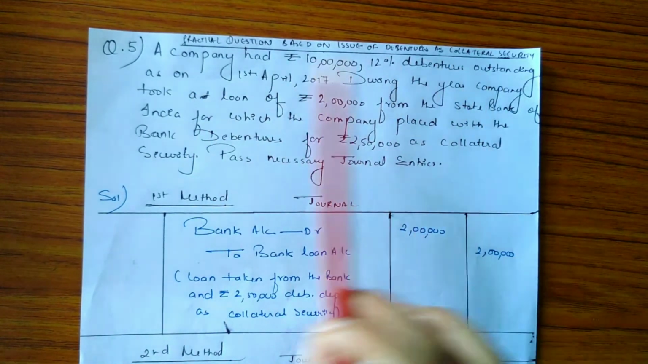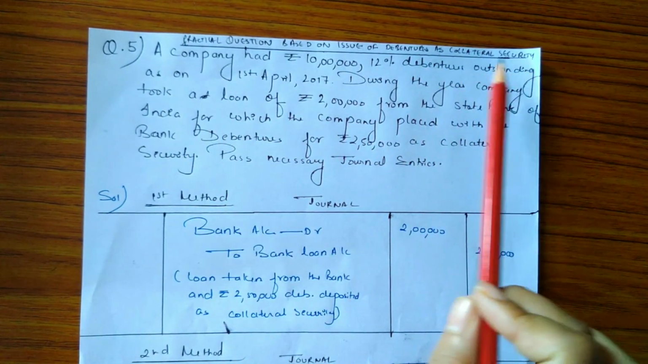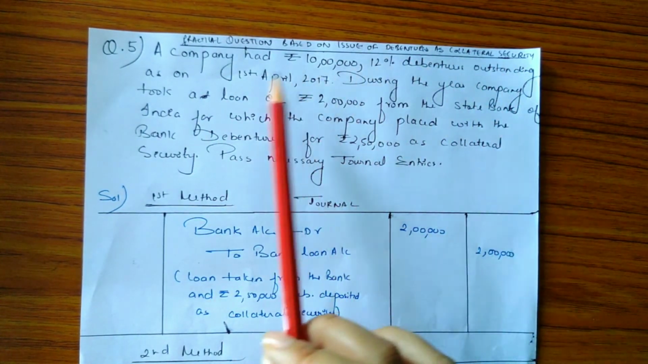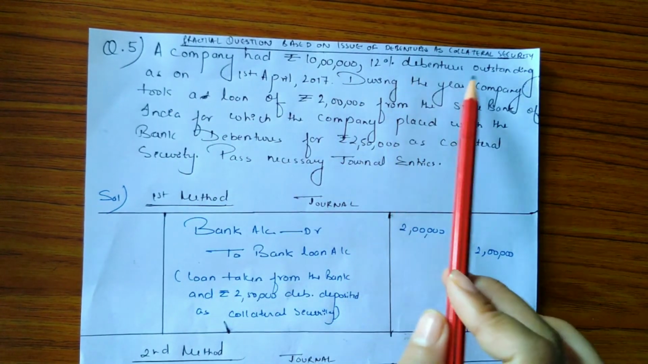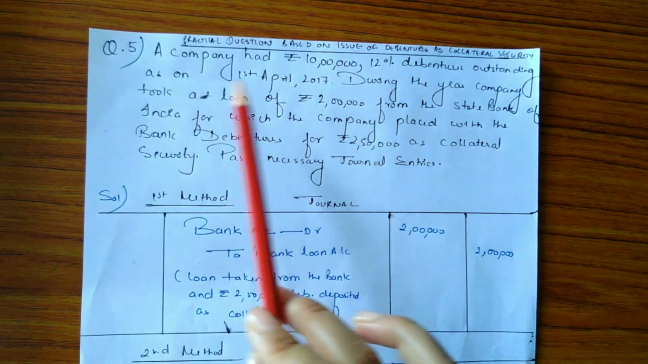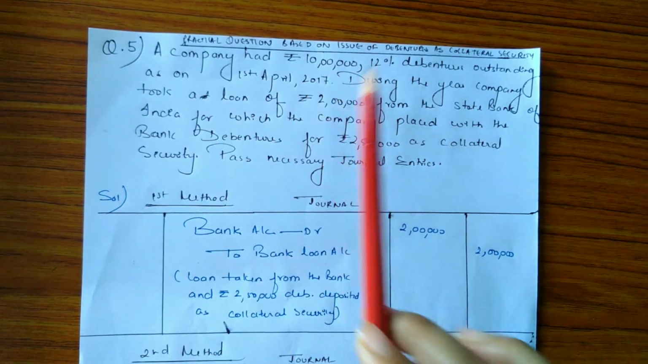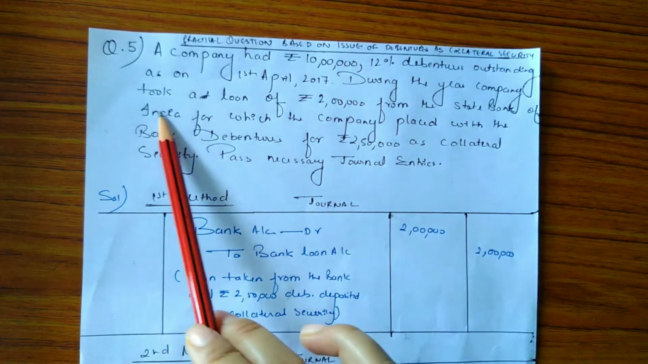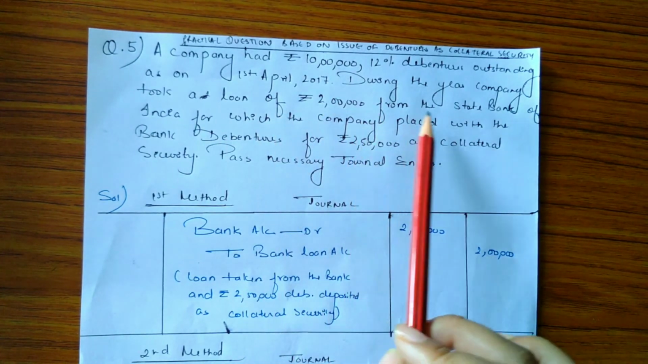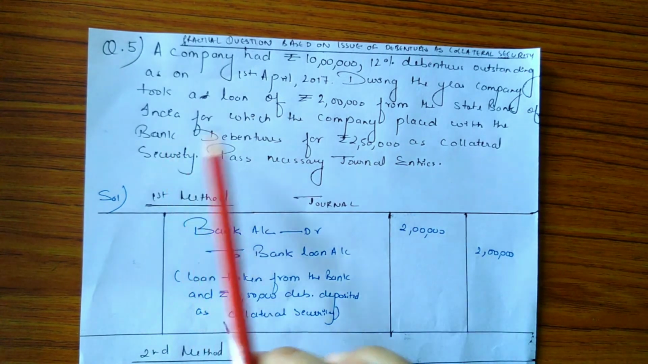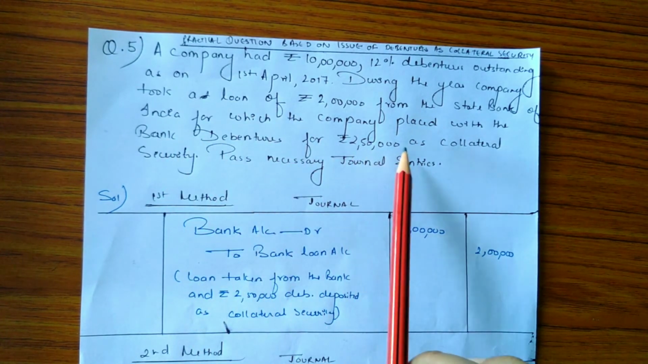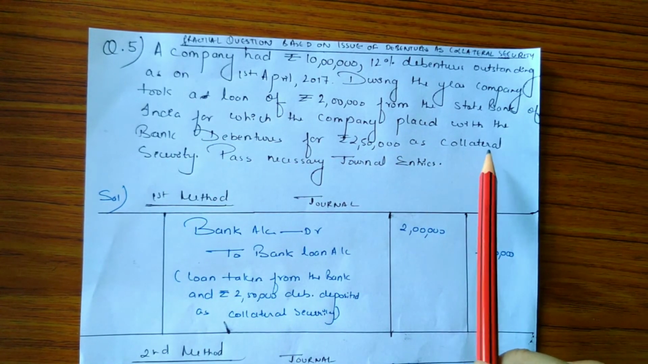Now here is the practical question based on the issue of debentures as collateral security, and the question is, a company had rupees 10 lakh 12% debentures outstanding as on 1st April 2017. During the year, company took a loan of rupees 2 lakh from State Bank of India, for which the company placed with the bank debentures for rupees 2 lakh 50,000 as collateral security.